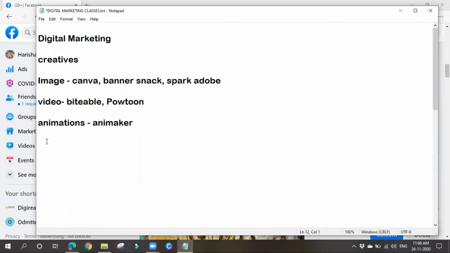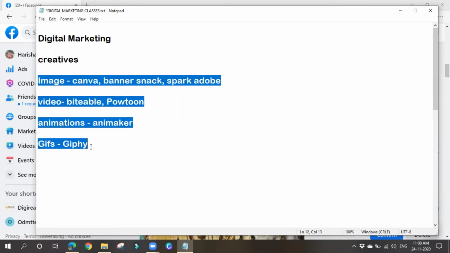If you want to make GIFs, you might have seen them in WhatsApp or such kind of things. There will be small ones. We can also create them. Such kind of things you can also post on social media platforms. So by using Giphy, or by making use of Animaker also, we can create these GIFs. So today we are going to see how to create all these things.